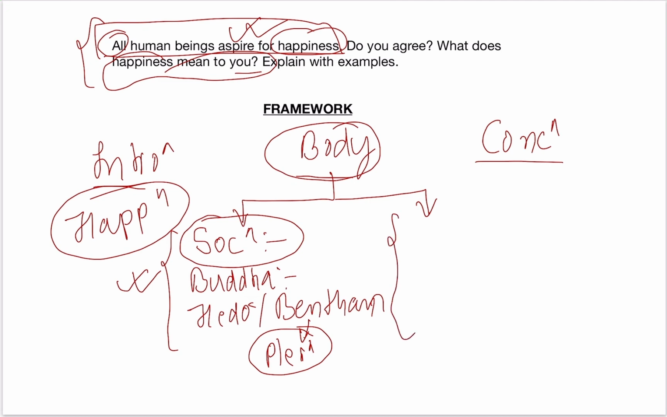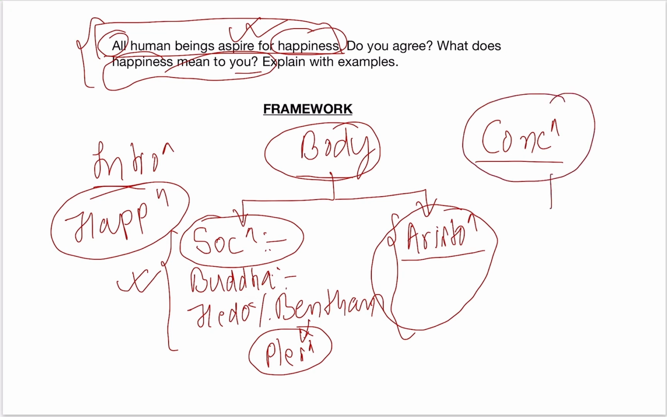Since we have already mentioned Socrates, Buddha and hedonism, here we can mention another scholar: Aristotle. Why Aristotle? Because Aristotle defined happiness in terms of balancing life. That is called eudaimonia. Apart from Aristotle, you can put any other school of thought. For example, you can write about the theory of Purushartha, that by following it one can gain happiness. Or even in this part, you can write your own definition of happiness. That's also okay. So we are going to cover the second part of our answer also. And at last, we will conclude. What are we going to conclude? We are going to conclude that yes, all human beings aspire for happiness.